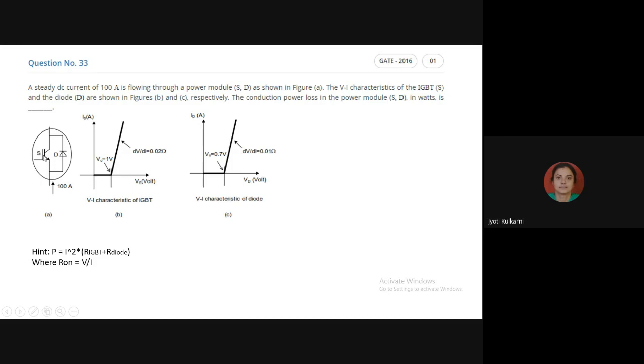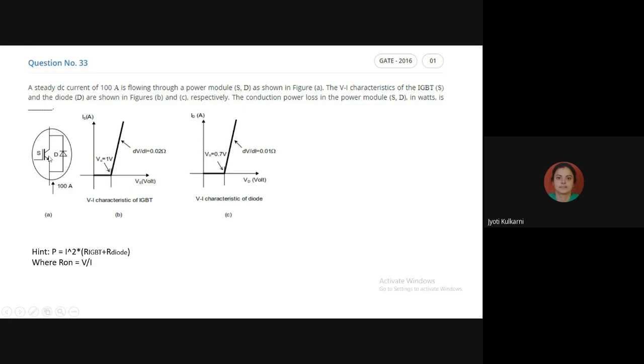We have seen thyristor, diac, GTO, MOSFET, and IGBT. What do you feel? Which device is it? What is that S? If you look in the question very clearly, you will get the answer. S is what? IGBT.